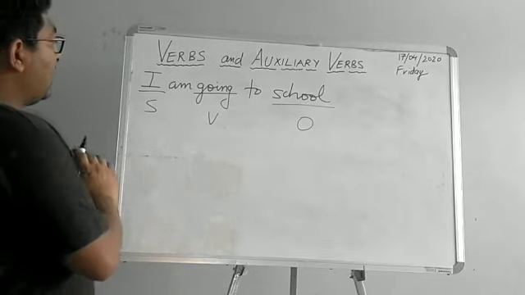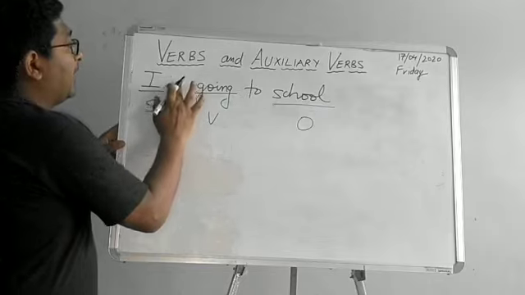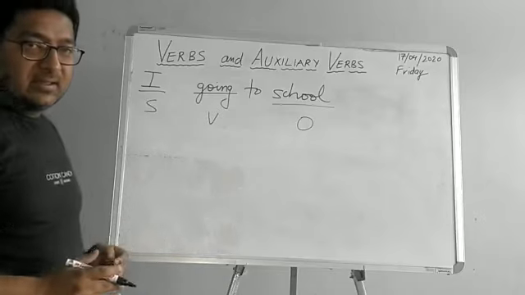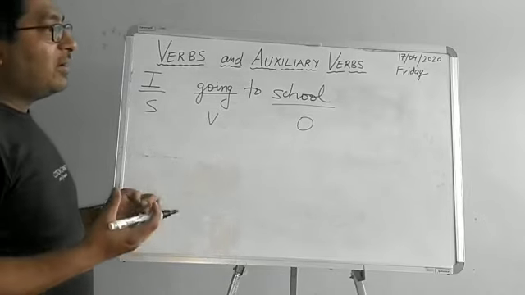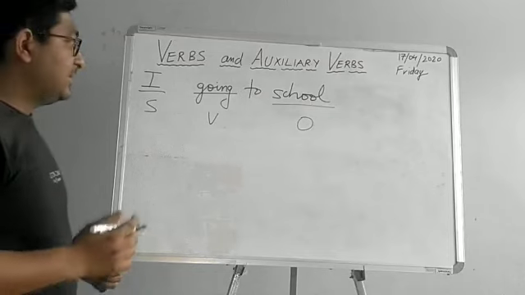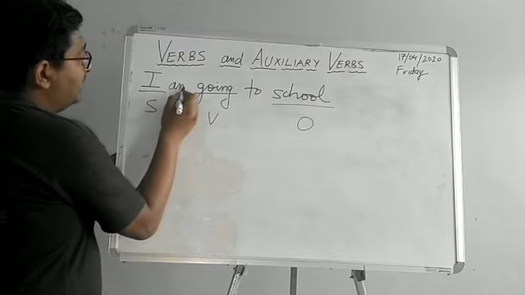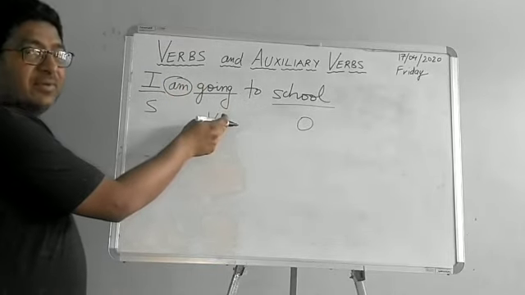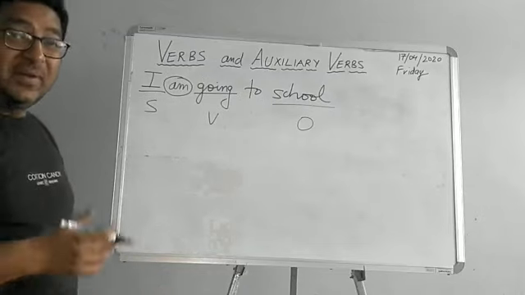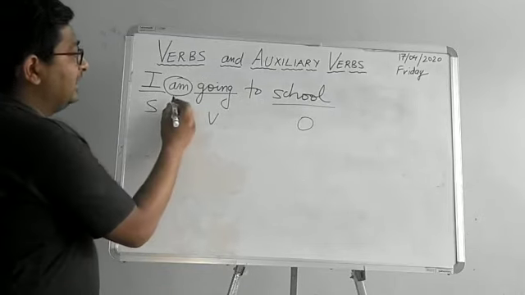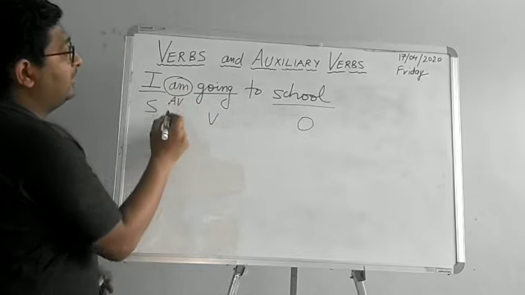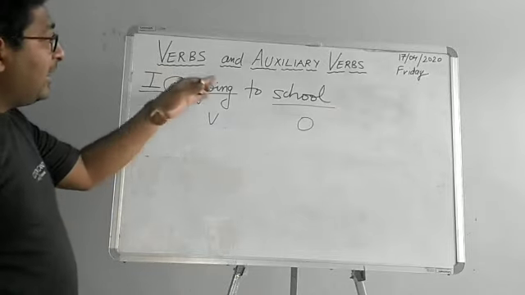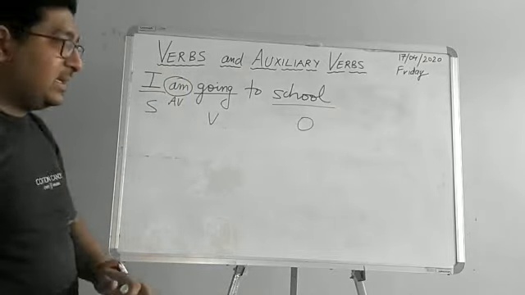But then if you just try to hide this, am I going to school, the sentence looks pretty incomplete. Okay, it does not evoke any sense. Hence, the helping verb or the auxiliary verb am is actually helping the main verb to do an activity. You understand it? So, I am going to school, and this becomes your auxiliary verb. Fine? It in itself is not doing anything, but then it is helping. As I said, it helps the main verb to perform an activity.